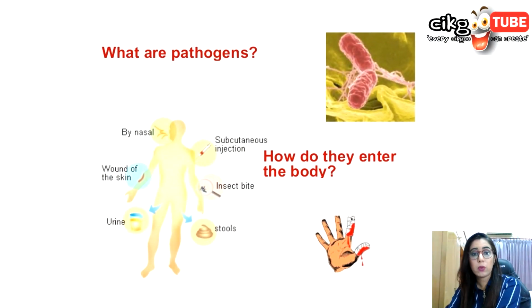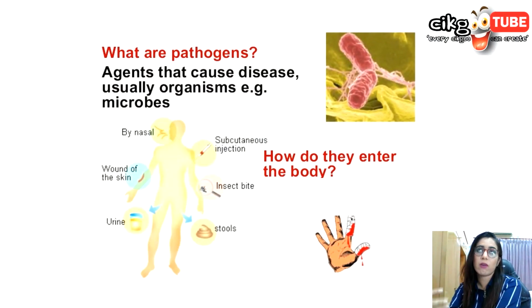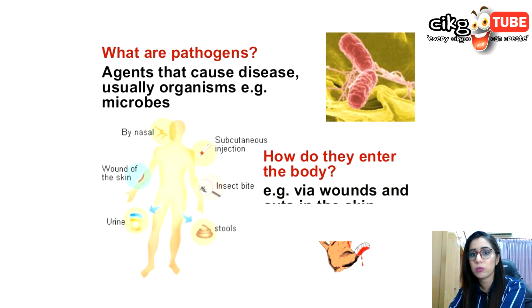Now we know what pathogens are. Pathogens are the agents that cause diseases, the microorganisms, bacteria, viruses and so on. Now, how do they enter the body? That is the main question. We don't even know when they can enter. They enter the body via openings, through wounds and cuts in the skin, for example, or through the nose, or through insect bites.